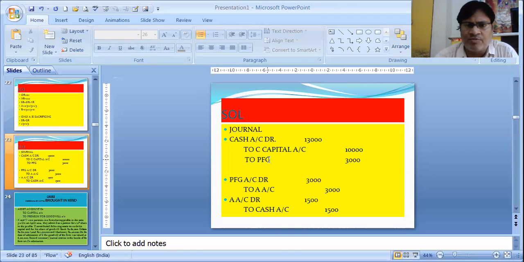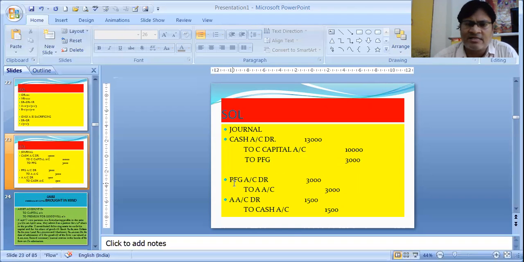So cash account debit to premium for goodwill 3,000. We can pass a compound entry: cash account debit 13,000 to C's capital, that is new partner's capital 10,000, to premium for goodwill 3,000. Whether told in the sum or not, that premium should never remain in the credit. It will always be cancelled out, and to cancel any credit item, we debit it.